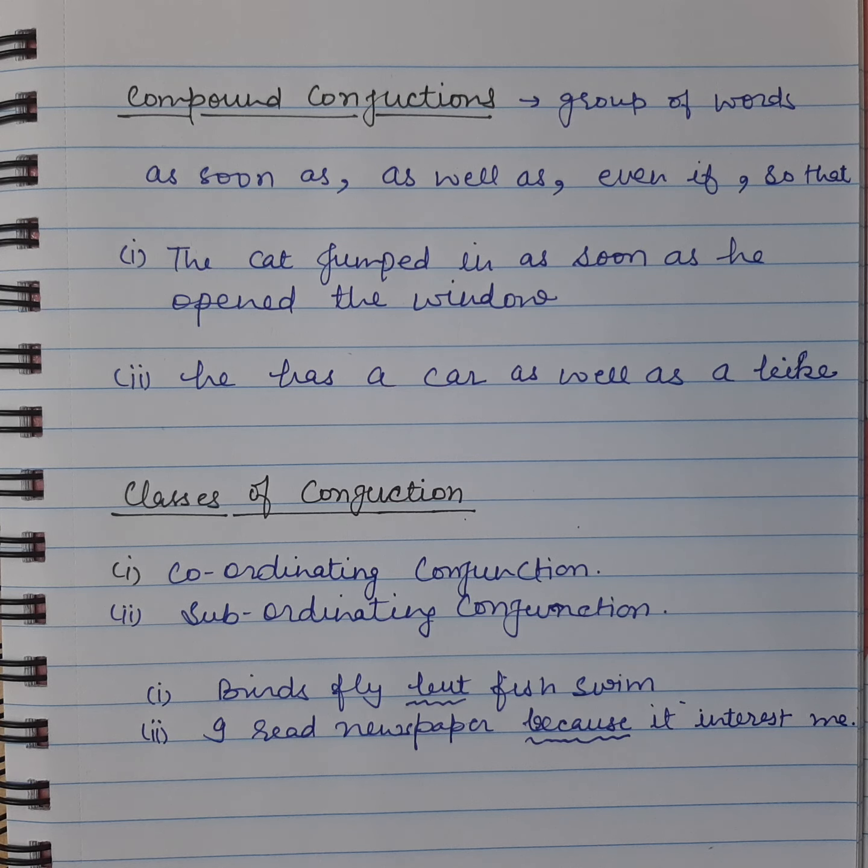So next, he has a car as well as a bike. So again as well as a conjunction which is joining two sentences. He has a car and he has a bike. So examples of compound conjunctions are as soon as, as well as, even if, so that.